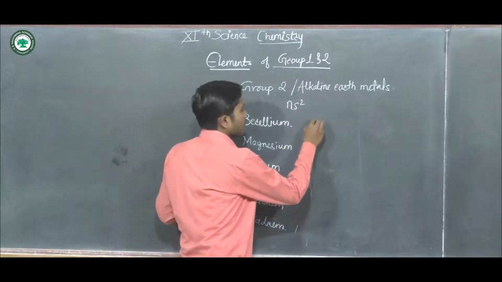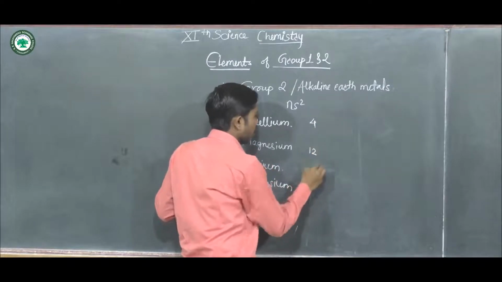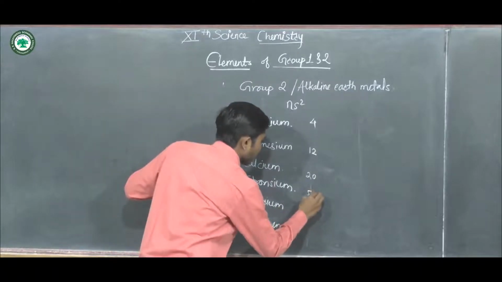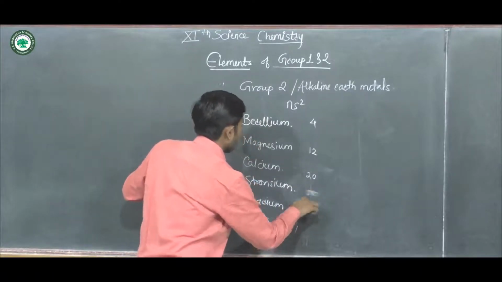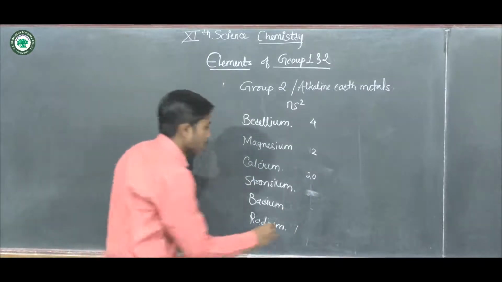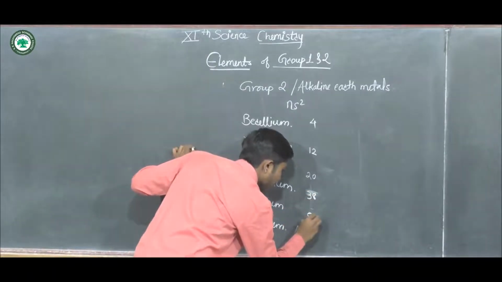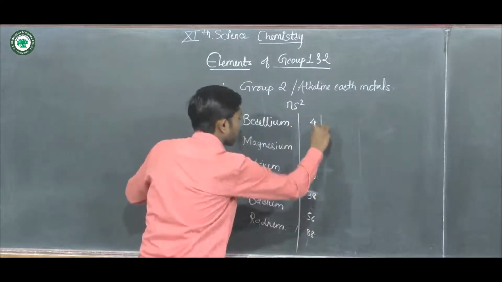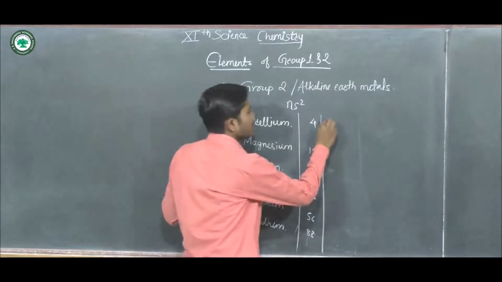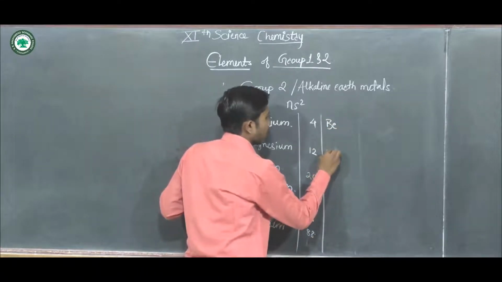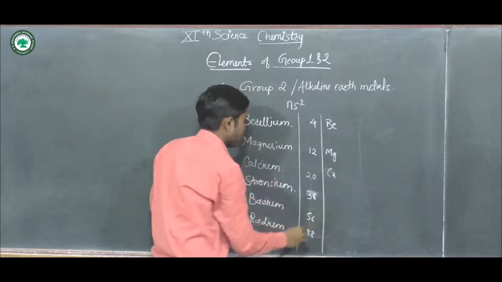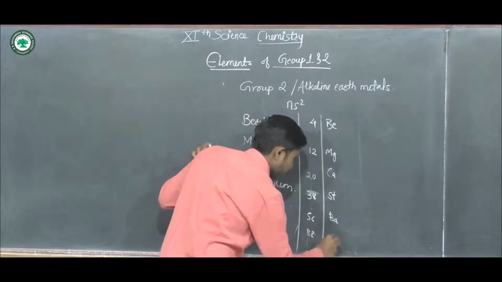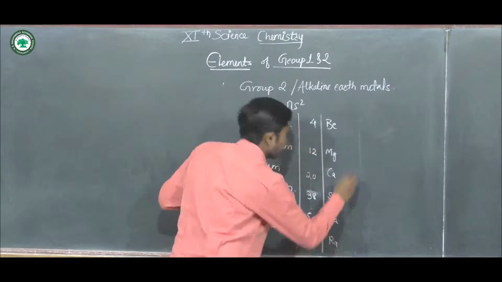The atomic number of beryllium is 4, magnesium 12, calcium 20, strontium 38, barium 56, and radium 88. The general representation is beryllium, magnesium, calcium, strontium, barium, and radium.